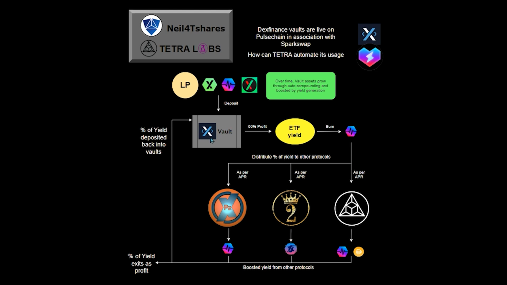And the way their system works with ETF yield stuff allows you to get out in one token or multiple tokens, and not only distribute your profits according to your desires across many different protocols in the ecosystem, thus diversifying your overall portfolio, but ultimately increase your values and your positions over time. So I hope this is self-explanatory, but these are just ways that TETRA can manage utilizing these quality tools and services that exist on the blockchain.